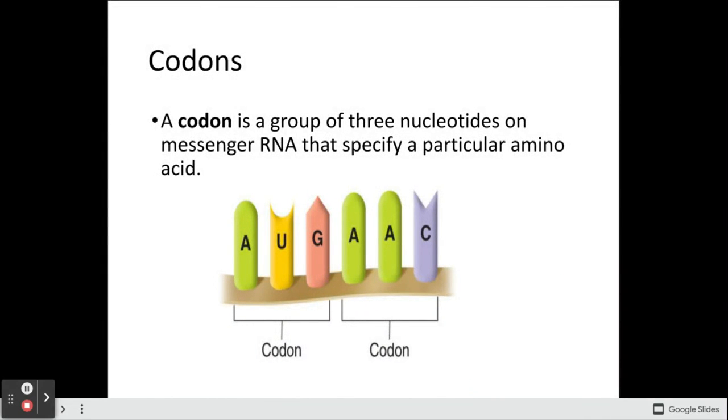On mRNA, we find these 3-letter codes. Basically, every 3-letter code is called a codon. Here's a codon, AUG. That's one codon. AAC. That's another codon. A codon is a group of 3 nucleotides on messenger RNA that specify a particular amino acid. So these 3-letter codes tell us what amino acid is going to be put in that space by the ribosome.